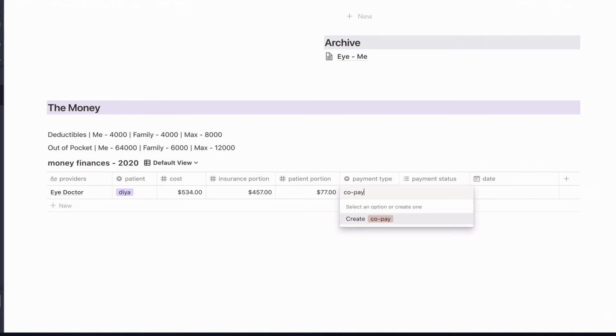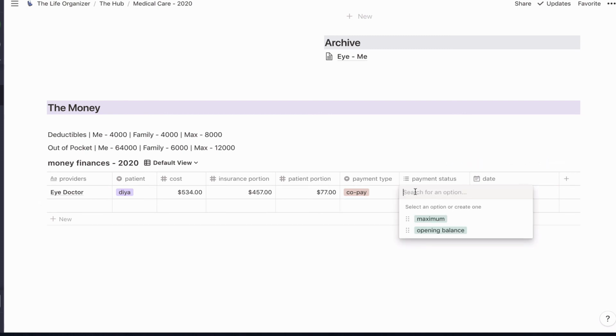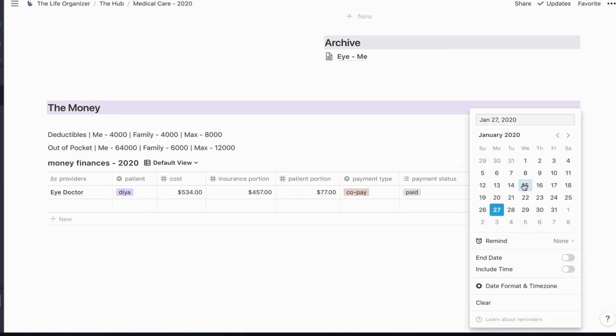This is a copay. So this is going to show up as I see things when I look at the default view. I set it up so I'm only looking, on the other views, at things that go towards deductible, but I could create another view where I say, how much in total did I spend on this person in the family? All right, so the status here is paid, and this was done on the 15th.